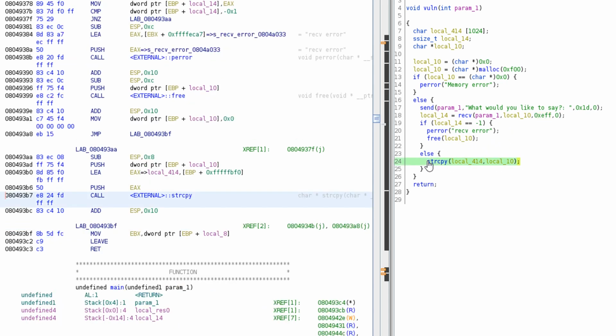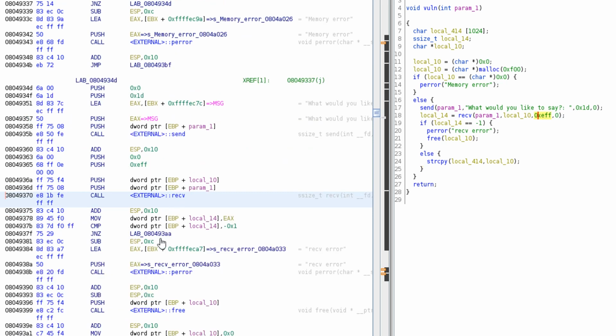Otherwise, it's going to try and do the string copy, copying whatever's in local_10 into local_414. And we know local_414 is 1024 bytes, and local_10 was reading in 3839. So we can see that we've got a buffer overflow there.